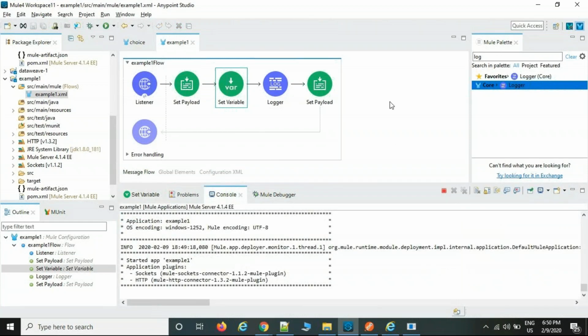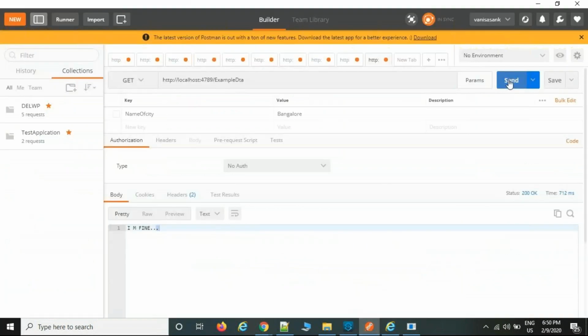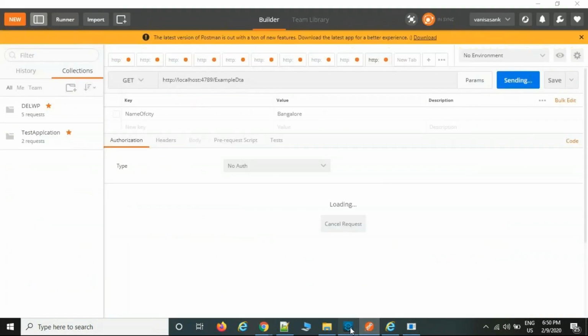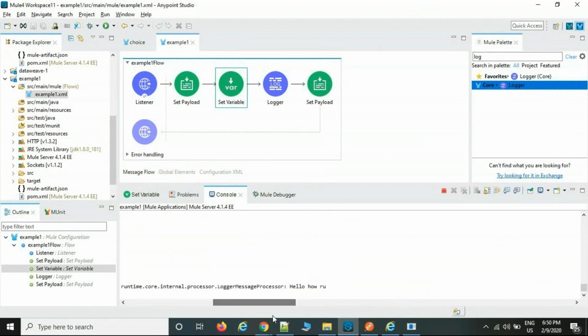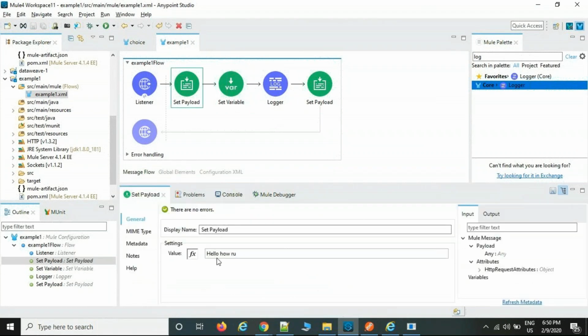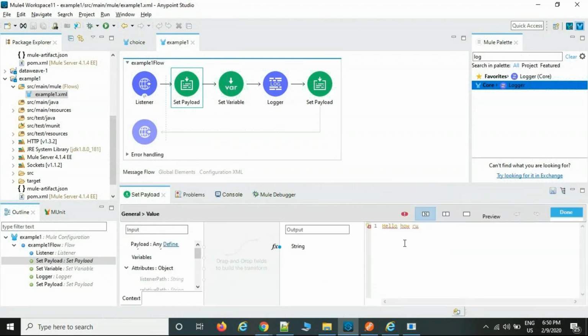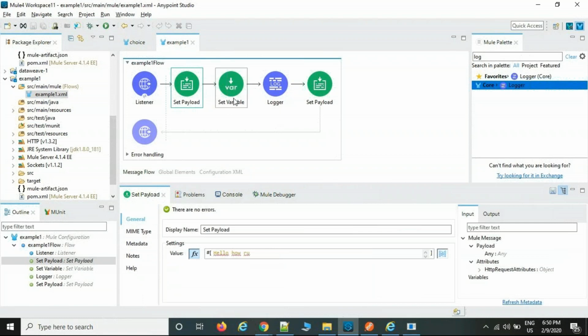Now you can run the same flow. Anyway, it's already restarted. Just send a request, then you can see it has returned hello, how are you? This is the data, right? You have written the same approach. If you want, you can keep it as one big file also, and that data is going to be carried here.